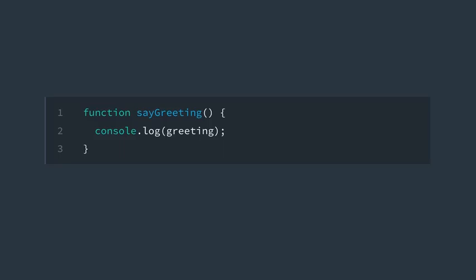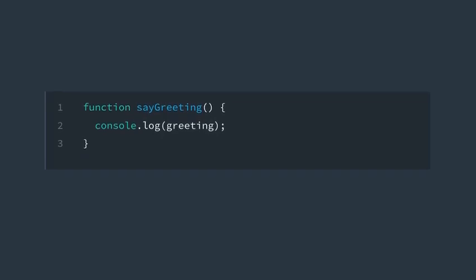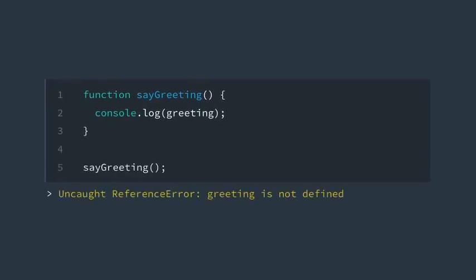Hoisting also happens with variable declarations. Let's take a look at this simple example. If we call the say greeting function the way it exists now, we're going to get back a reference error, and that's because the variable greeting has not been defined or declared anywhere. How can we print out greeting if it doesn't exist?